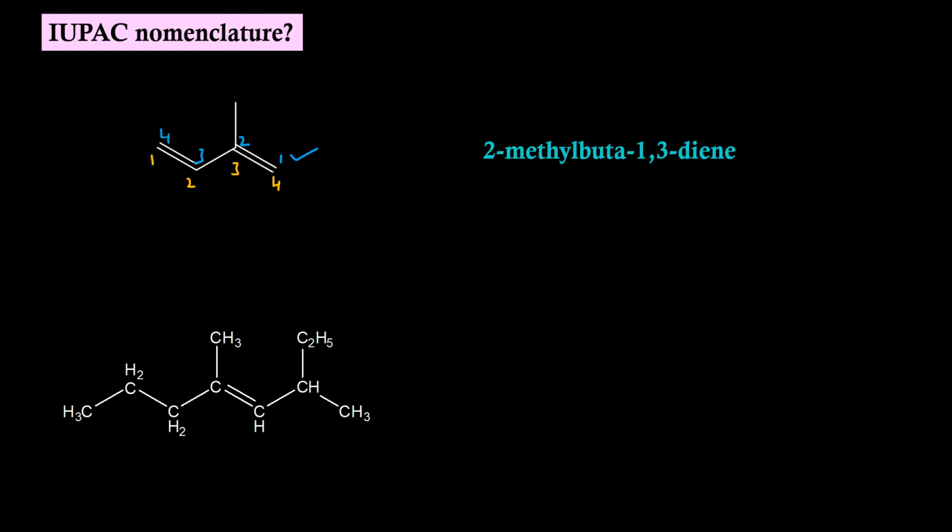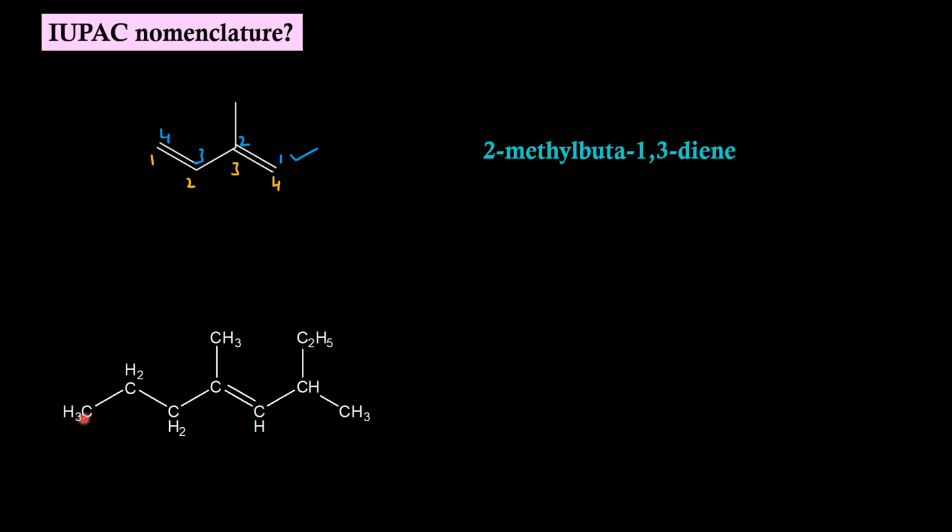Let us consider one more molecule. The longest chain will be this one. We have to consider this ethyl because here we are having only one carbon atom. If we start numbering from this direction, 1, 2, 3, 4, position 4 for the double bond.